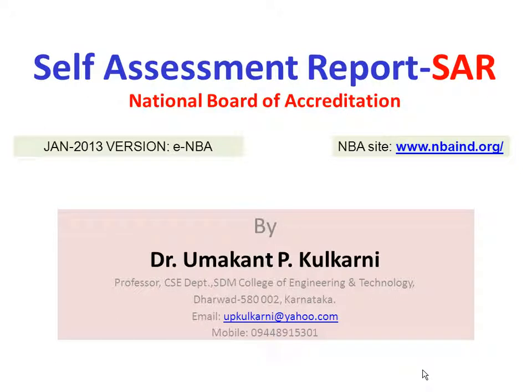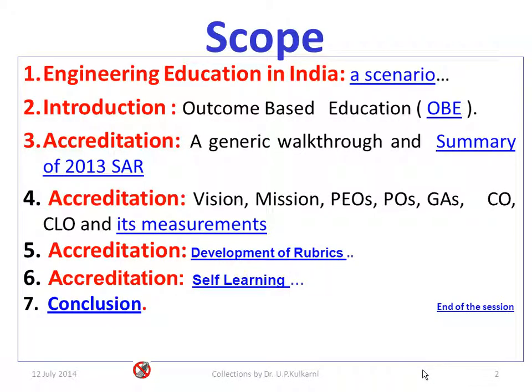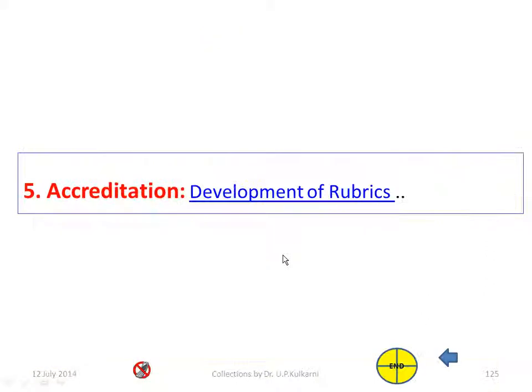We'll begin the fifth part of self-assessment report preparation based on the National Board of Accreditation details. It is based on the January 2013 version of the NBA. The details are available on the NBA website, www.nbaind.org. Today we are going to cover the topic development of rubrics.